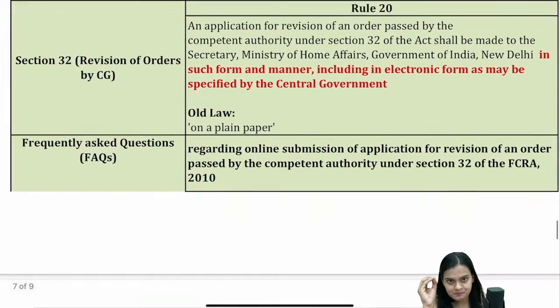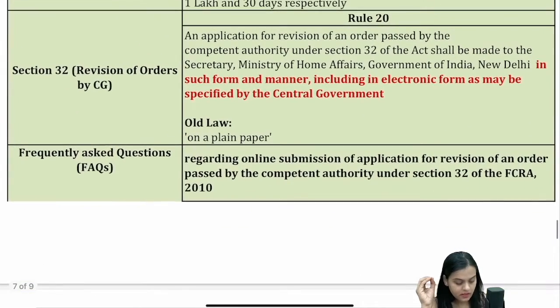What is there? You can make an application to central government for revision of order under FCRA. If CG has passed an order which you are not satisfied with, you have section 32 wherein you can give an application on a plain paper and ask CG to revise their order. Earlier, this was given in Rule 20.